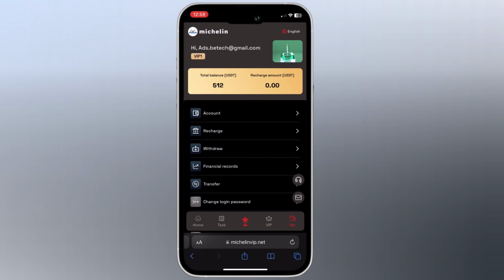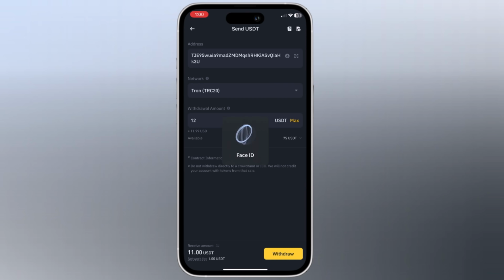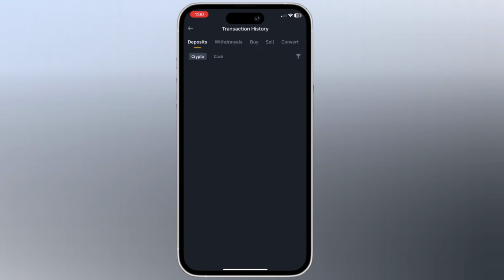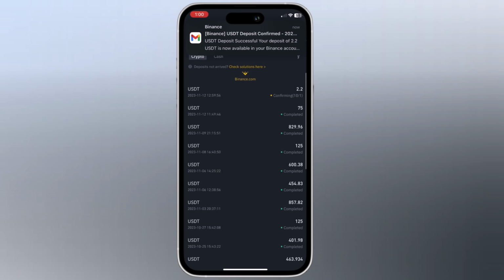So now let me show you our withdrawal. If I open my Binance account and go to spot deposit, and if I click on history button, here you can see 2.2 USDT deposit, and our withdrawal has completed. So with this easy method, you can earn money online. The link is available in the video description, so must check it out.